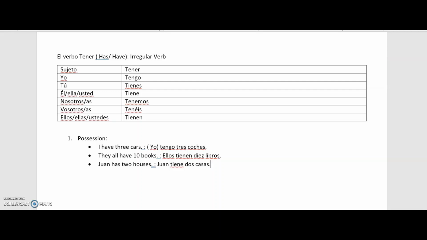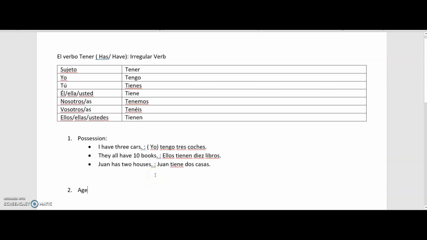Okay, so whenever we are talking about the possession, the direct possession, either I have this or anybody else has it. Whenever we are talking about the direct possession of anything, we always use the verb tener.